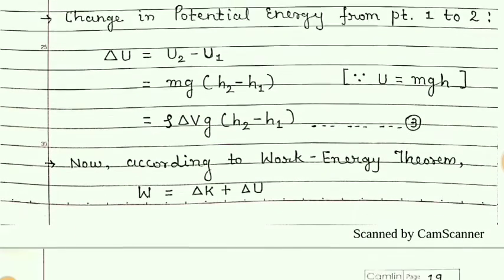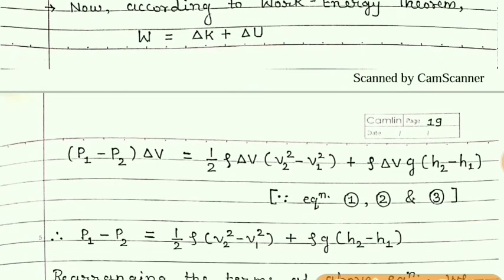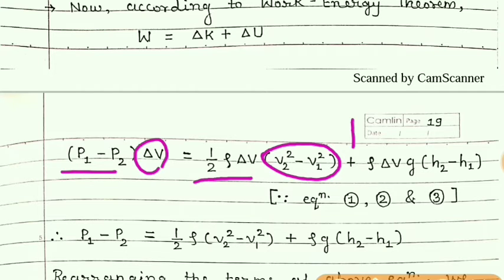So just put these values. We will get P1 minus P2 into delta V, half of rho delta V into V2 square minus V1 square plus rho delta V g into H2 minus H1.